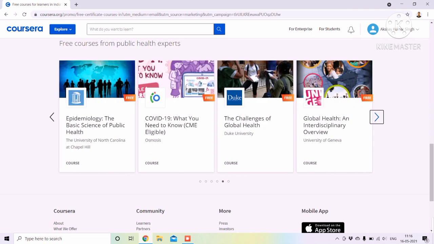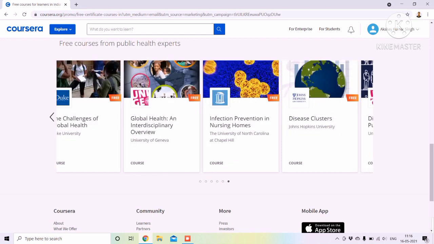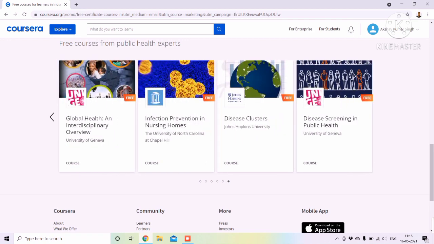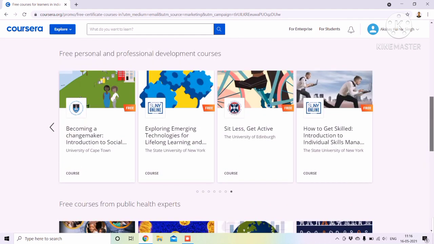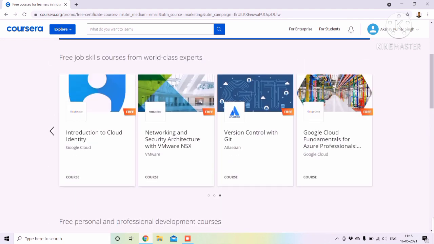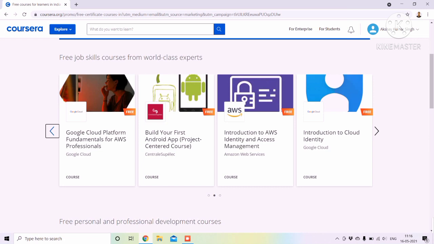And here this type of courses related to COVID-19 is also there. So this type of courses is more beneficial for you, which is related to the current situation also. And this is the last. I think I already introduced all types of free courses which are available for Indian students. I don't think, I mean it is mentioned that only for Indian students these types of courses are free.